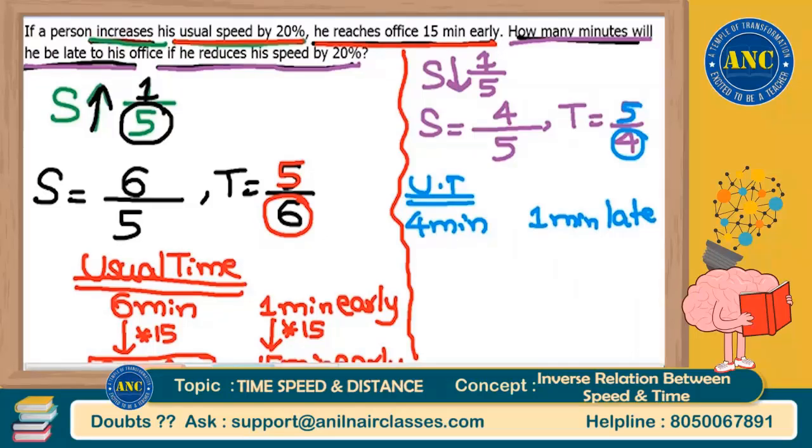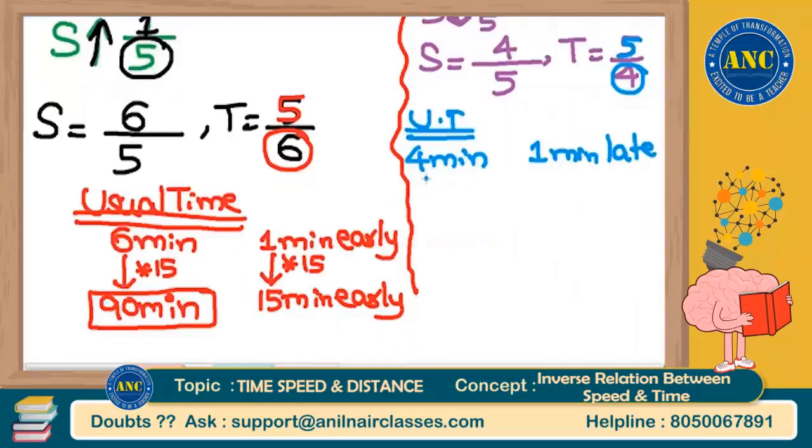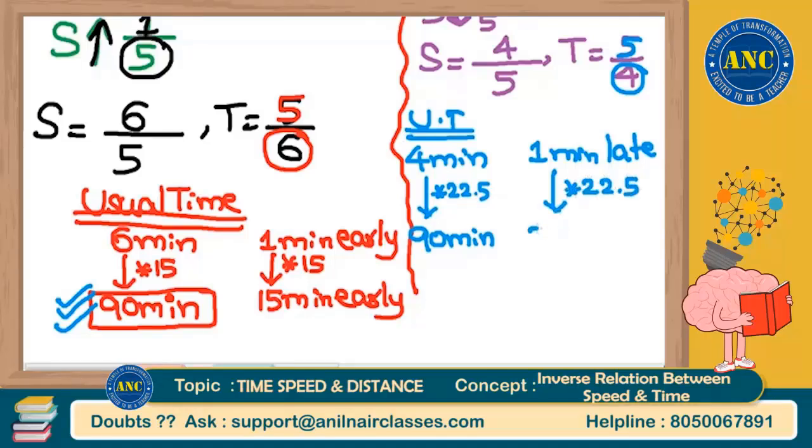But just now we calculated, sir, that the usual time is not 4 minutes, the usual time is 90 minutes. 4 should become 90, so multiply by 22.5. 4 into 22.5 is 90. 1 also multiply with 22.5.